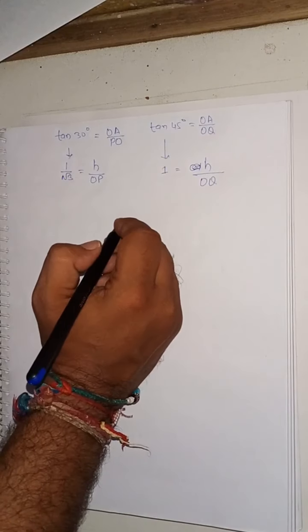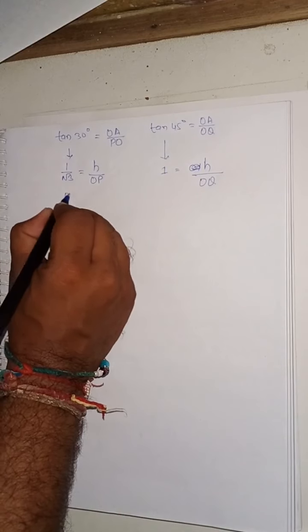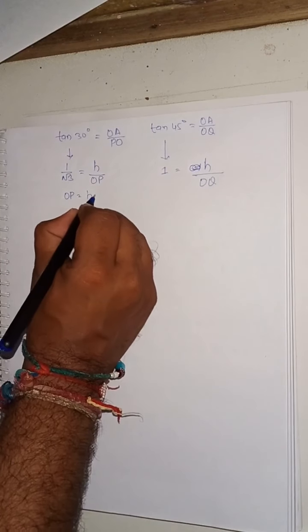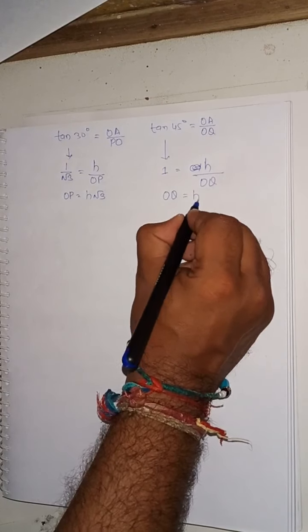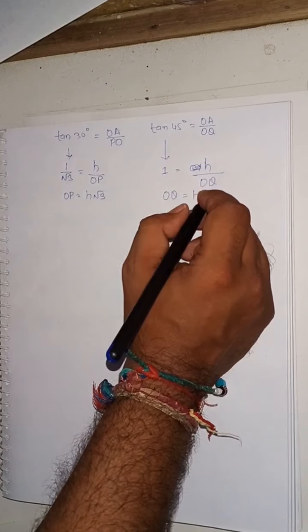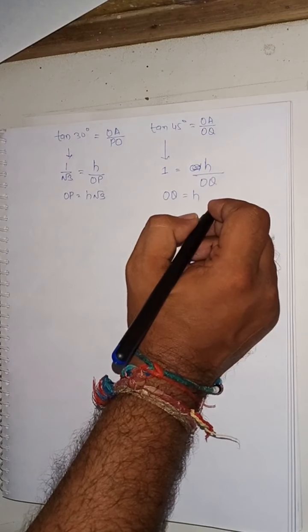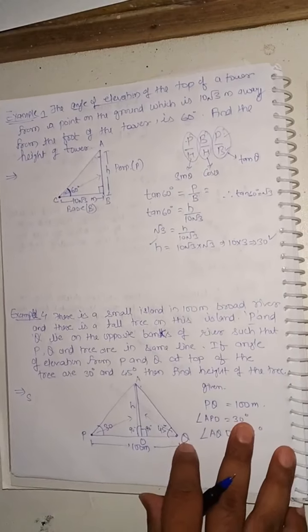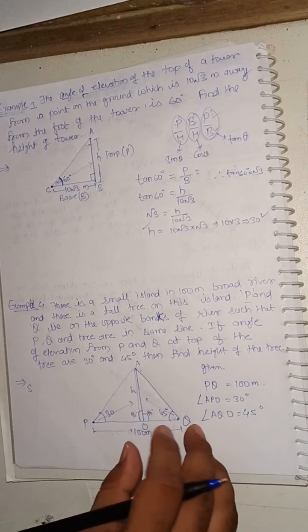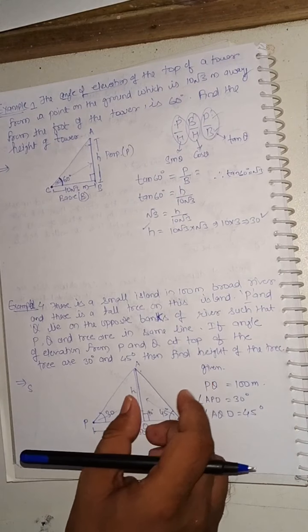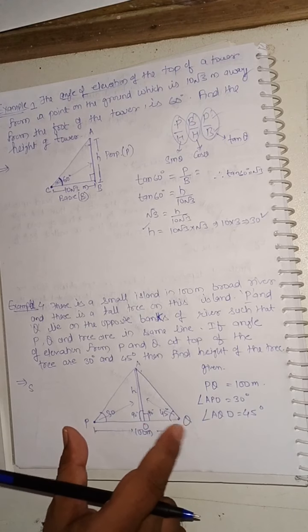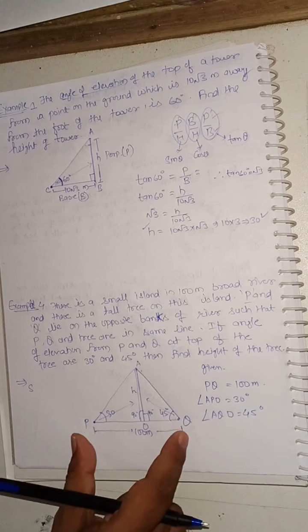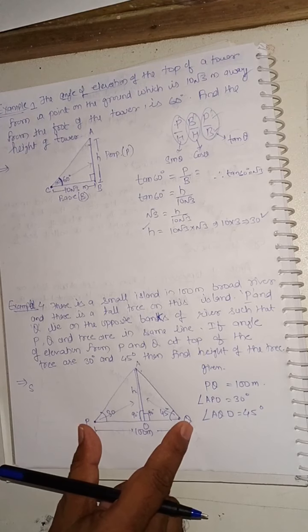Okay, now here we get an equation: OP is equal to H multiplied with root 3. Here we get OQ is equal to H. Now from our figure we can say that PQ is equal to, what is PQ? PQ is equal to OP plus OQ. PQ is equal to what? OP plus OQ, and we have this whole value that is equal to 100, है ना.